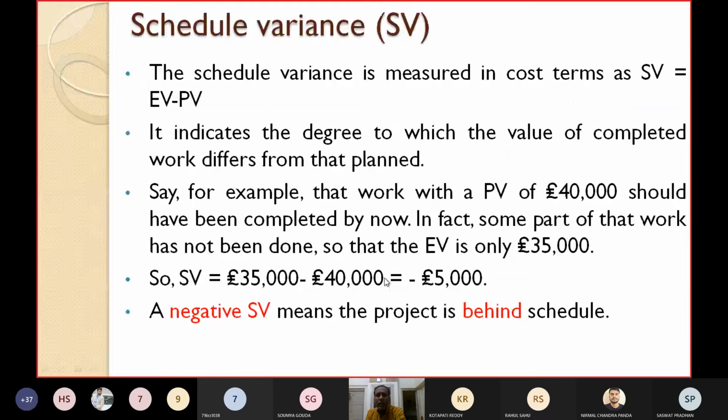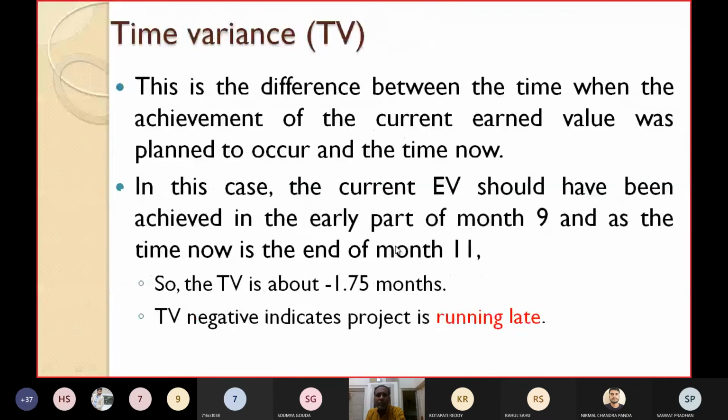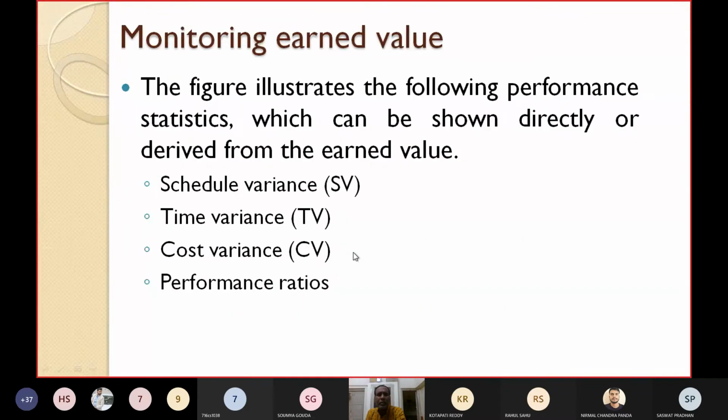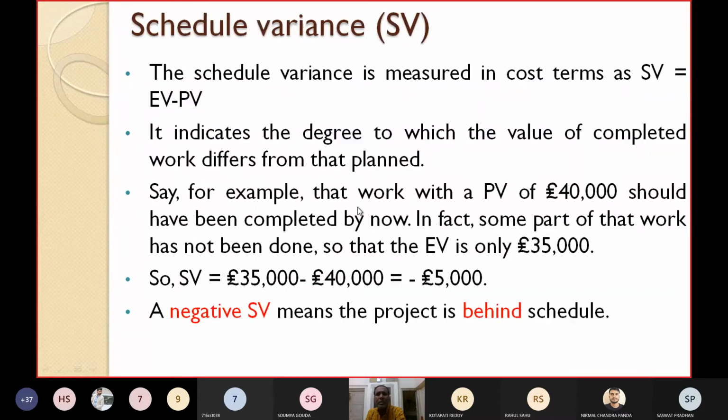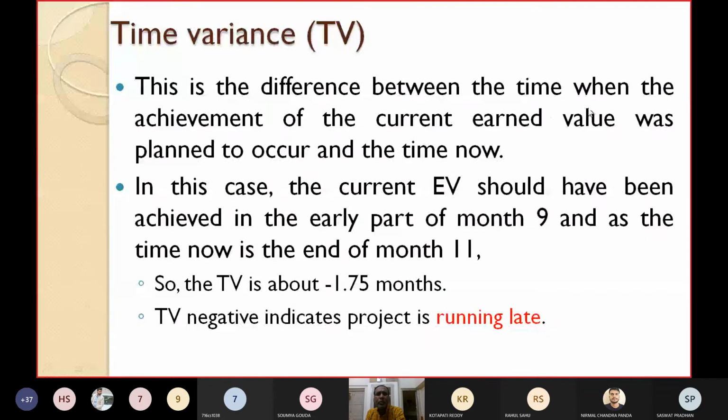So the time variance will be, because it is EV minus PV, the planned time 9.25 months minus the current time 11 months, which is minus 1.75 months.